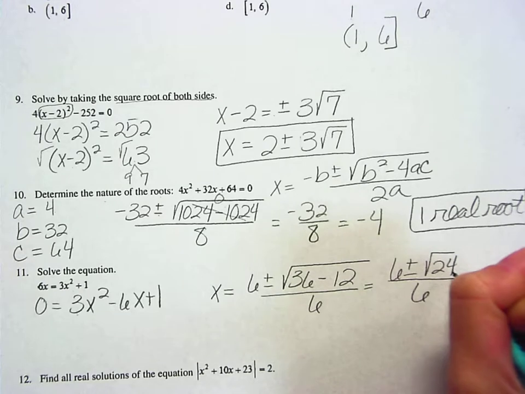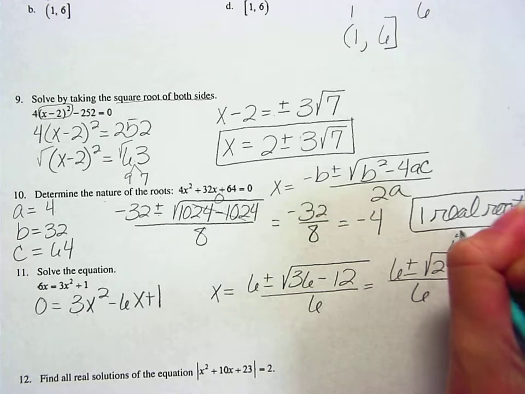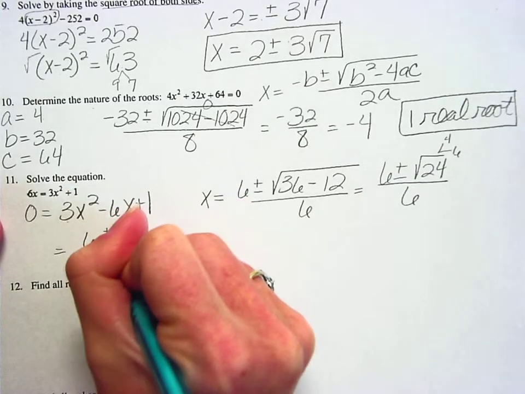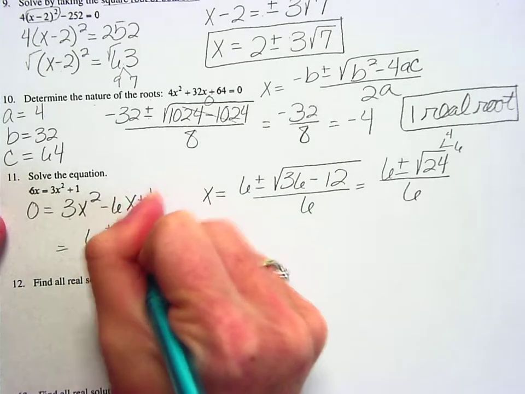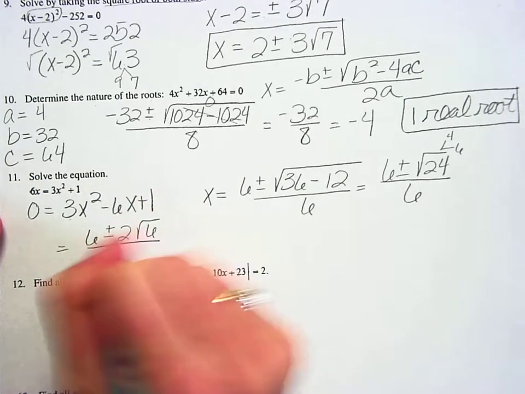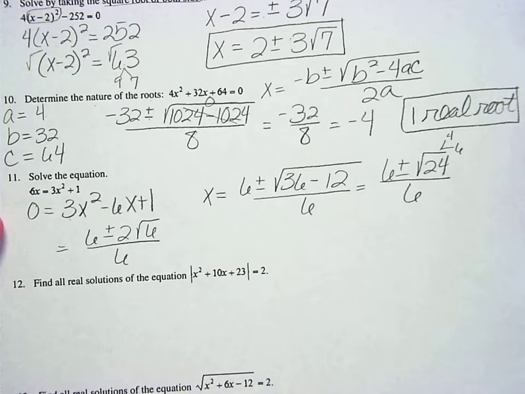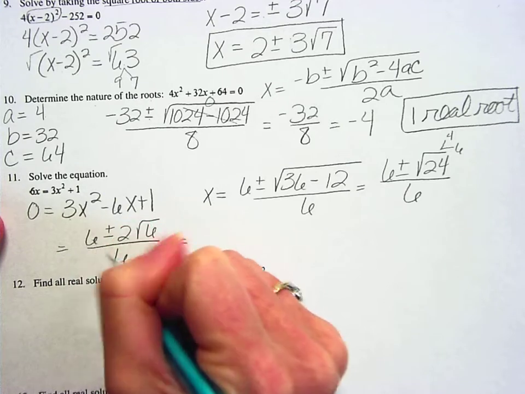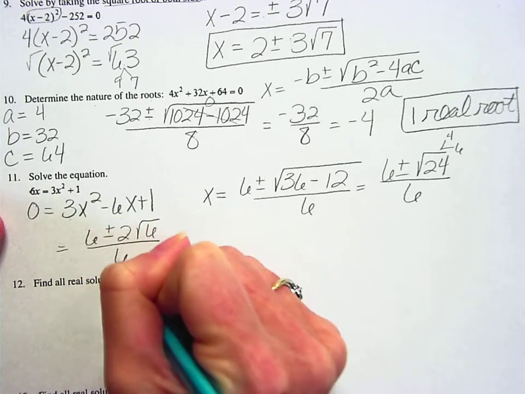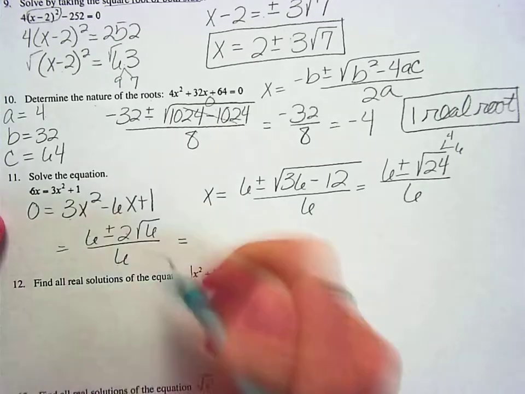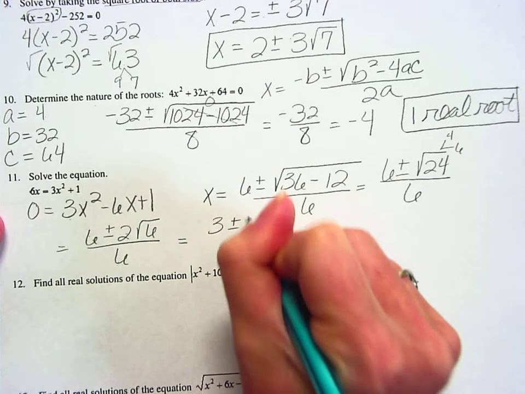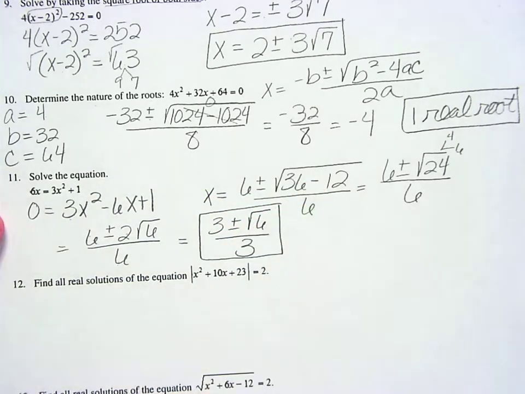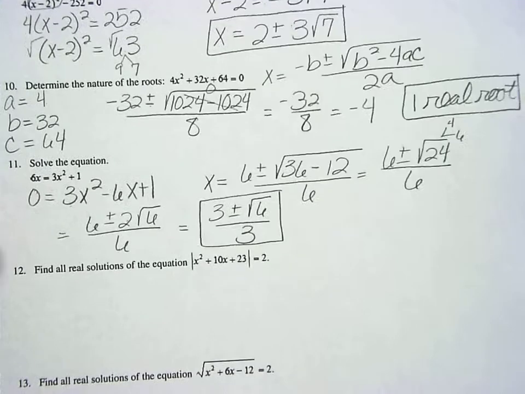And I'm going to simplify this, so I know 24 will break up into 4 times 6. I'm going to take the square root of that 4, so that's going to give me 6 plus or minus 2 square roots of 6 all over 6. Now, a couple of ways to simplify this, you could break them up and simplify it a little bit more, but I'm going to say that 2 goes into all 3 of these numbers right here, so you only want to simplify if something will go into all 3 numbers. So that's going to give me 3 plus or minus the square root of 6 over 3. I'm going to leave my answer just like that. Again, a couple of different ways that you could simplify that one, but that one works out just nicely.